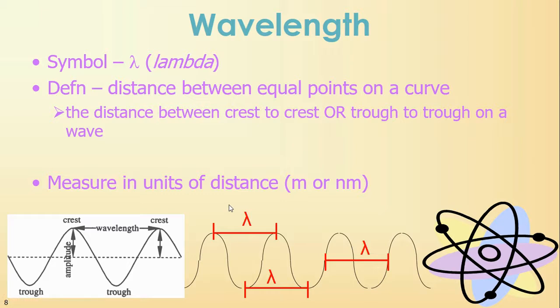You must know the unit you're given because you must be able to convert back to meters. So if it's given to you in nanometers, you must be able to convert it to meters. But we know how to do that because we know our metric prefixes.